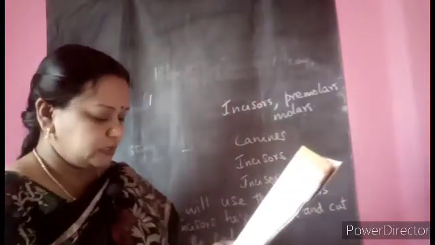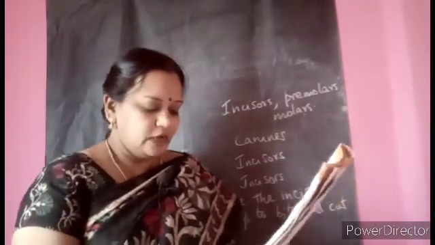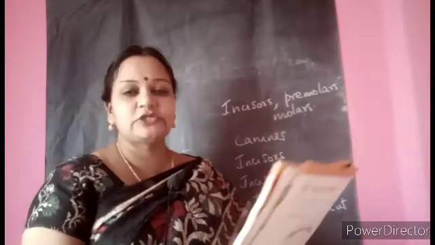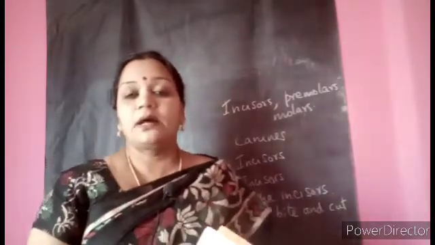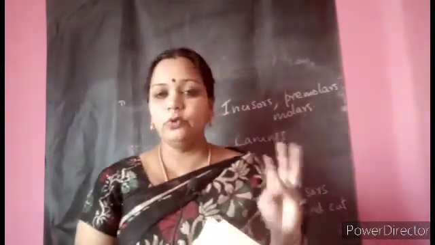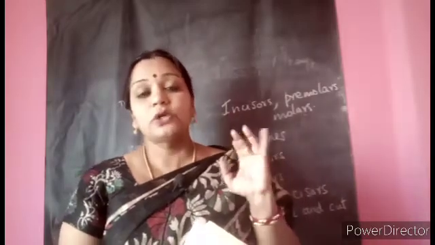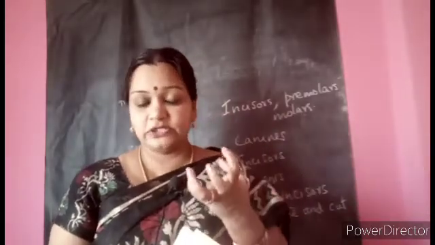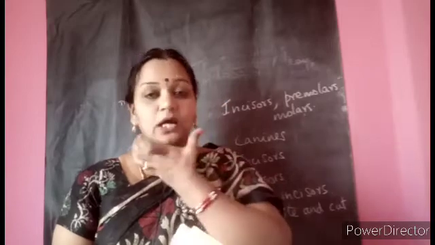Yes children? Next. A cow eats plants. Which type of teeth does it use to bite its food? See, the carnivores and omnivores. You know that herbivores, carnivores, omnivores are there. So carnivores and omnivores eat the flesh. For tearing the flesh, they have the sharp canines.